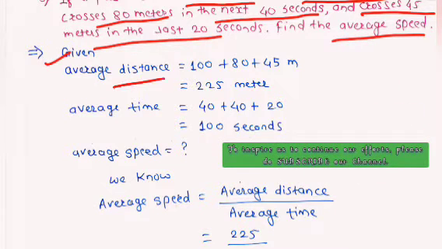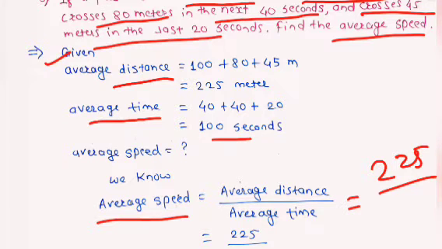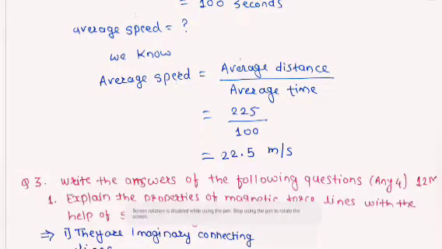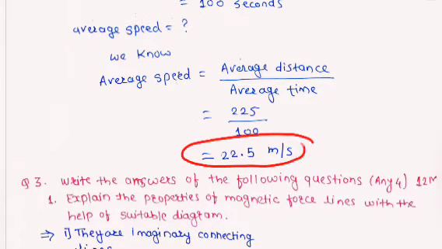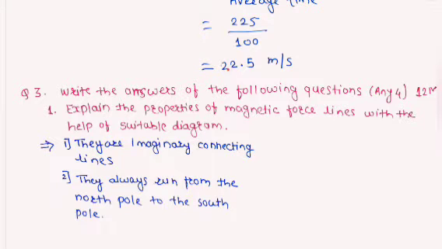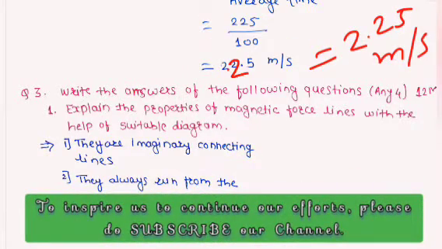Here the total distance is 100 plus 80 plus 45, that is 225 meters, and the total time is 40 plus 40 plus 20, that is 100 seconds. We have to find out the average speed. The formula of average speed is total distance divided by total time. Put the values: distance is 225 and time is 100. By solving this, we get 22.5 meter per second. Sorry, it is 2.25. That is, the average speed is 2.25 meter per second.